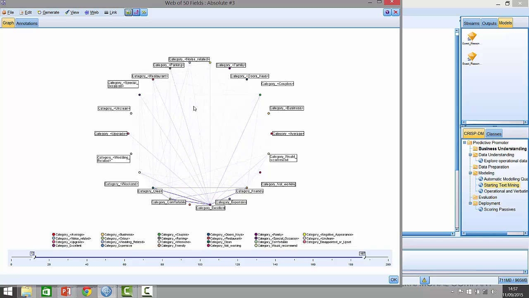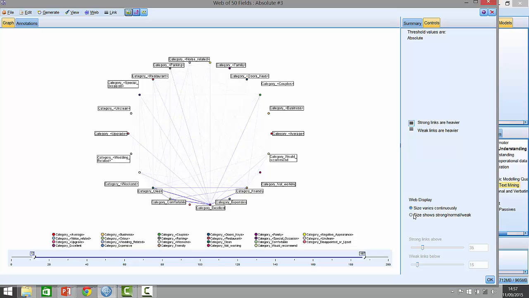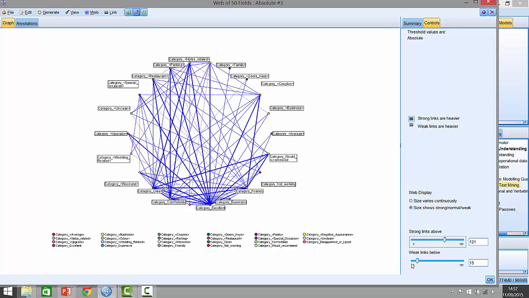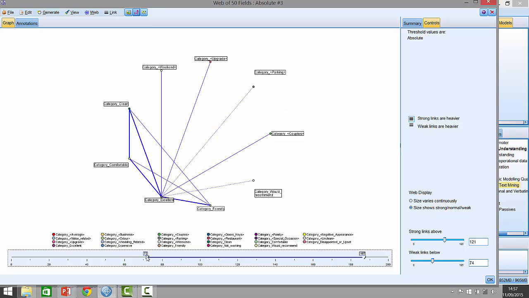Some of these relationships are very, very faint because they're not very strong. So to boost it and to pull out the signal, I will just double click on this arrow at the top and go down here to the web display menu and just change what represents a strong link or a weak link by using these sliders. And you can see here everything else has been set as a weak link. If I then just mask out the weakest links, showing just the strong ones, what we see right away is kind of interesting, strong relationships between comfort, cleanliness, the term excellence, and friendliness.